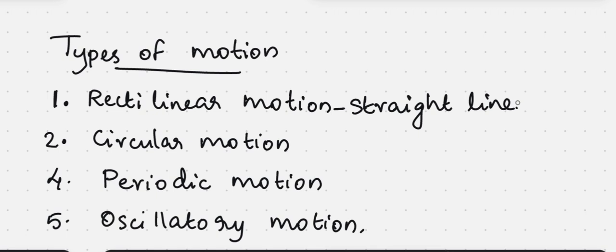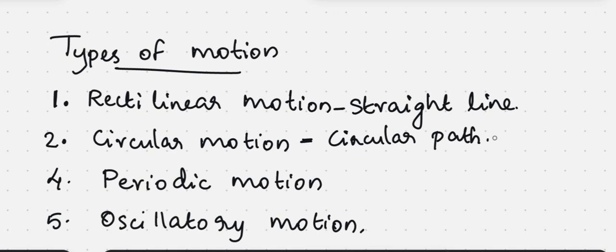And the second one we want to explain is circular motion. Circular motion means it covers a circular path. When an object moves along a circular path, it is called circular motion.